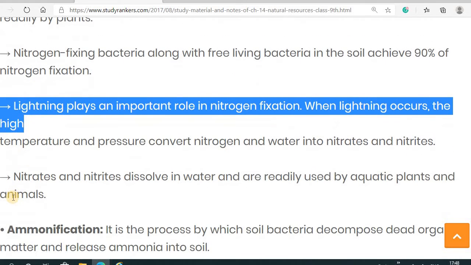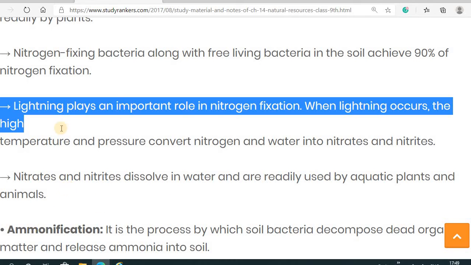By the lightning strike. Lightning plays an important role in nitrogen fixation. When lightning occurs, the high temperature and pressure convert nitrogen and water into nitrates, and these nitrates dissolve in the water and are readily used by the aquatic plants